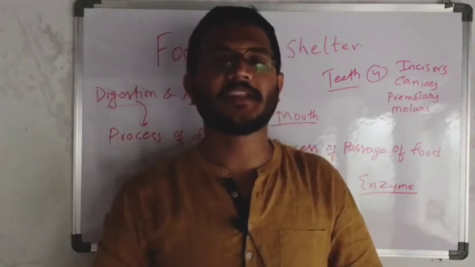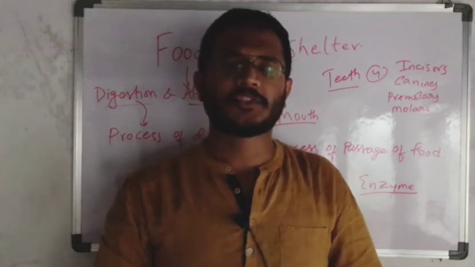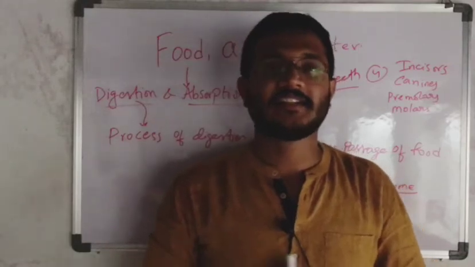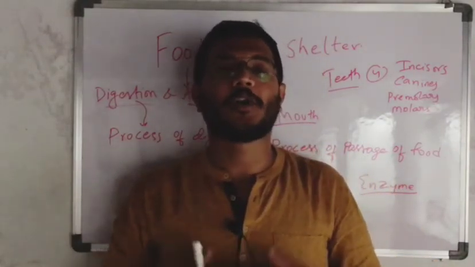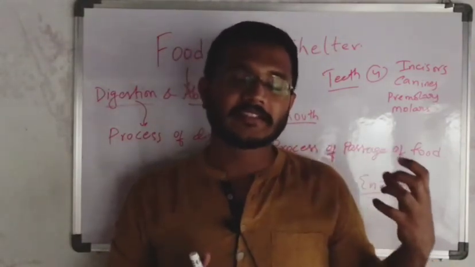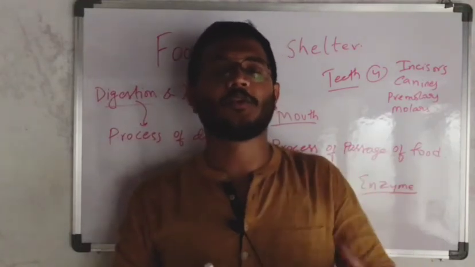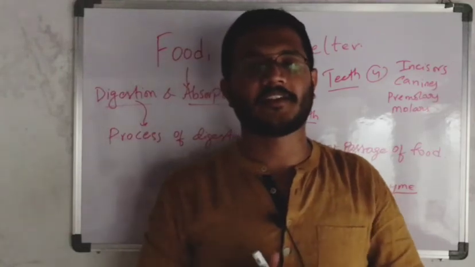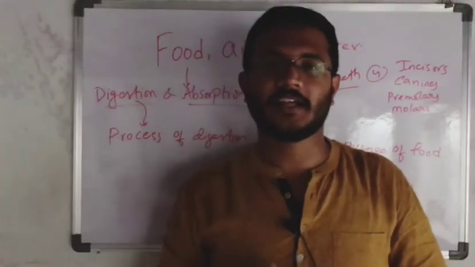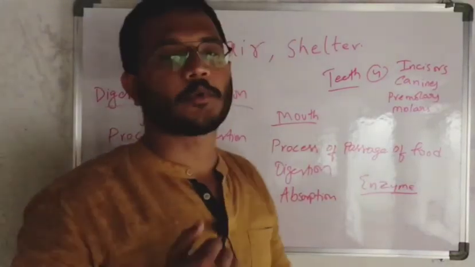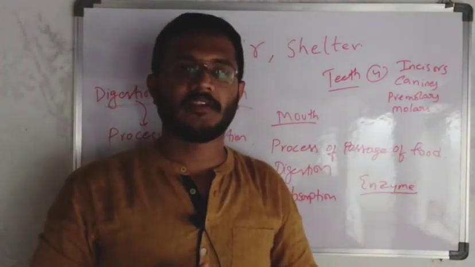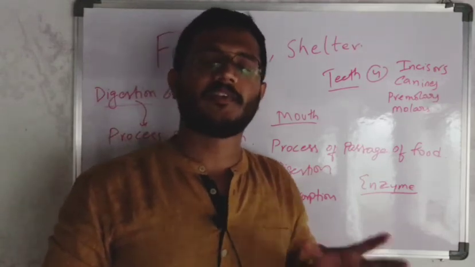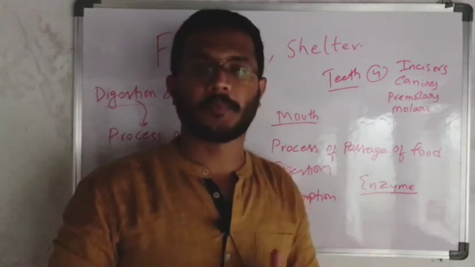Because complex materials like sucrose, galactose, lactose, and maltose are complex substances that cannot be absorbed in our body directly. So these enzymes help in breaking those complex materials into small materials, and they will enter each and every cell and give the energy. So that is the process of digestion. All the details, each and every particular thing, we will discuss in this topic.